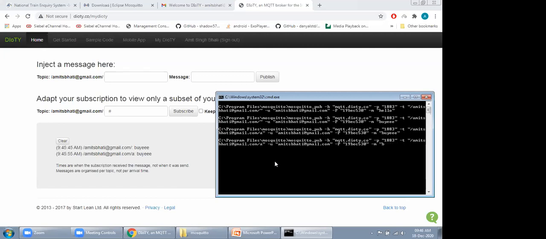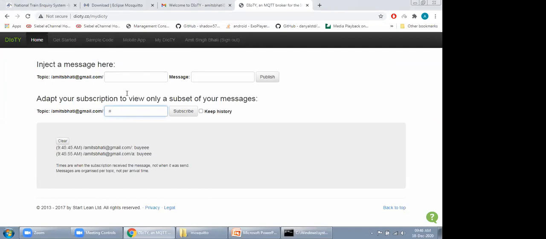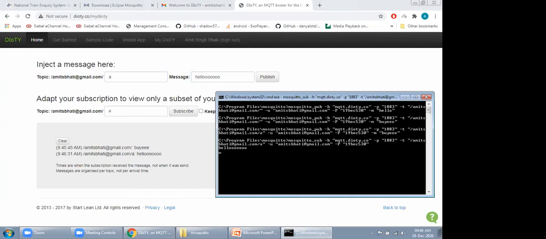You could use the Mosquitto subscriber for subscribing to messages. Just post a message over there. As you publish, the subscriber will also get the message.